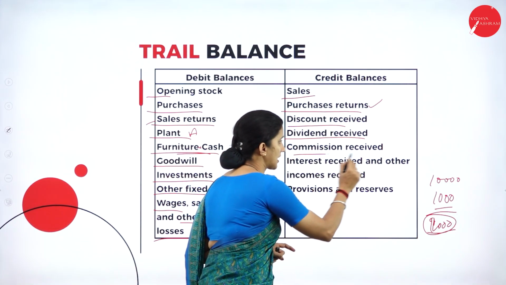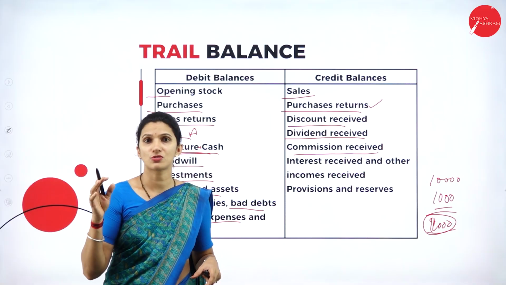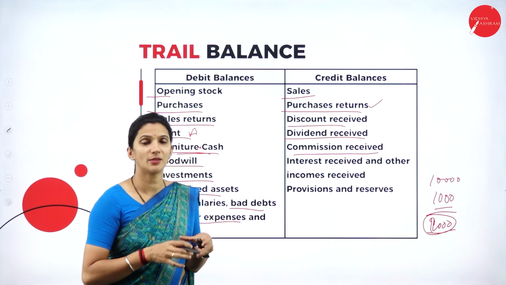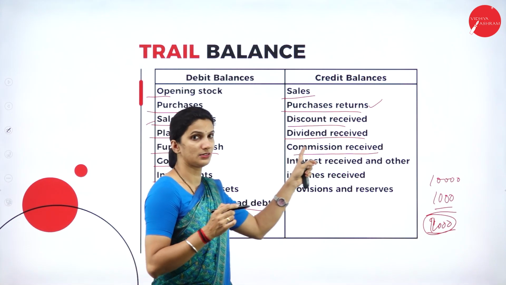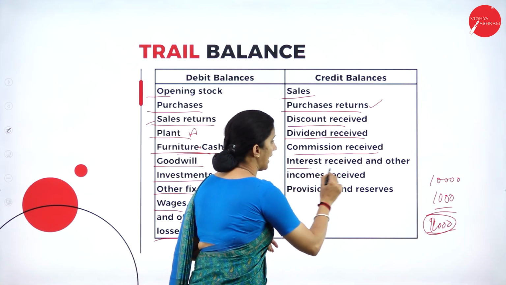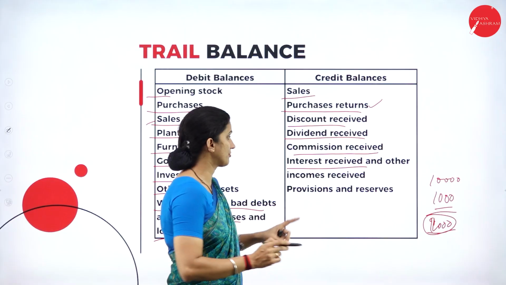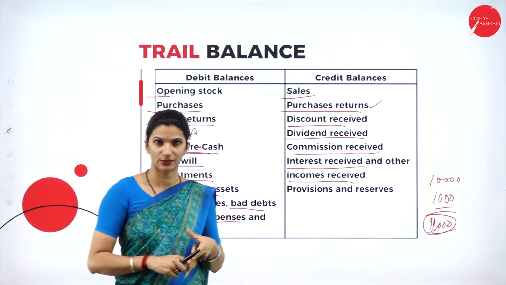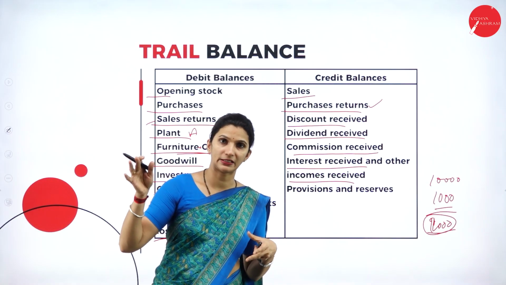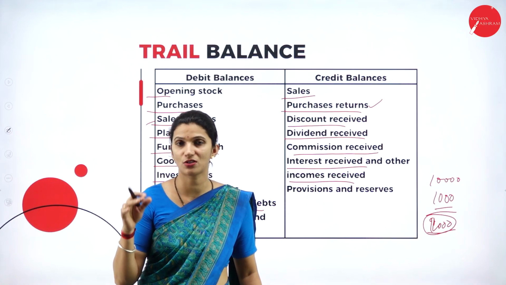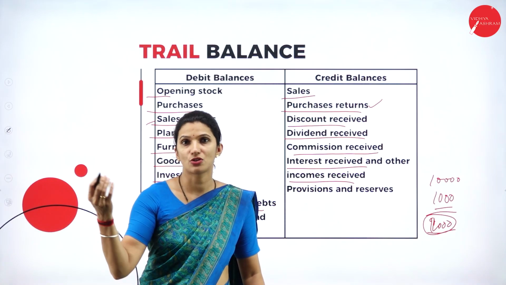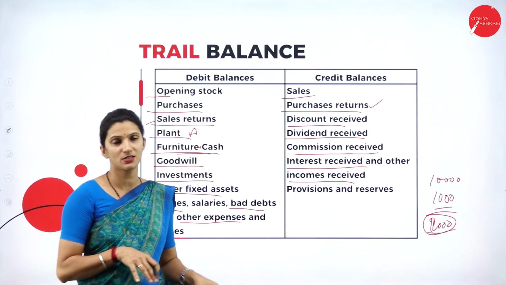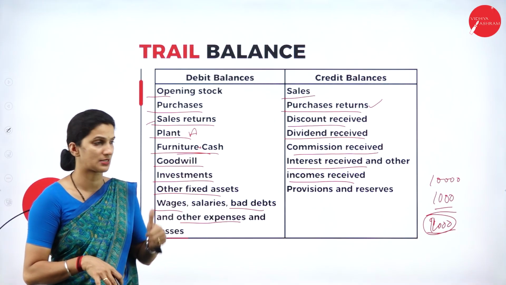Then commission received. During the normal course of business, any commission received in the form of cash is an income coming into the business, and we'll write it under the credit side. Then we have interest received and other incomes received, for example, rent received or interest received. Suppose investments are made in other companies, bonds or loans that are given. Any interest earned on that loan is an income to the business, so we will write it under the credit side.